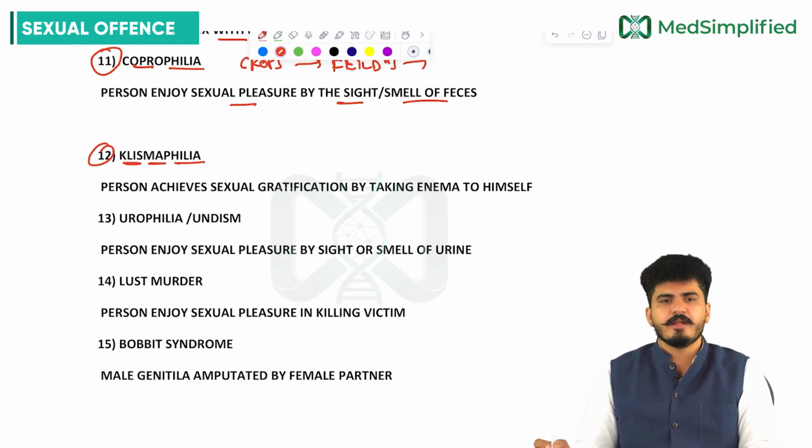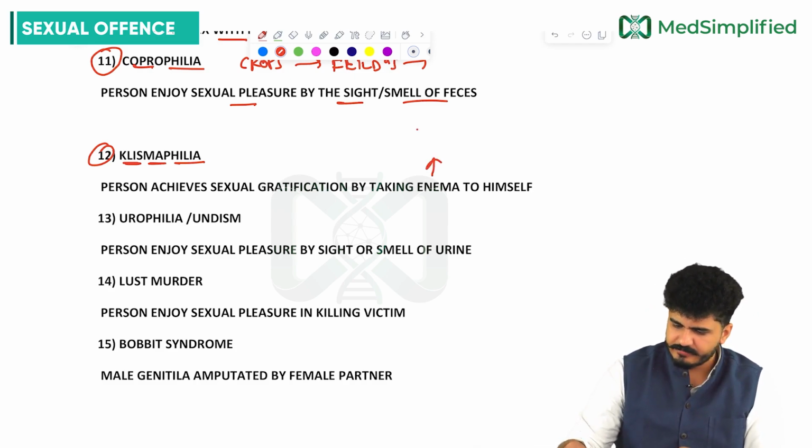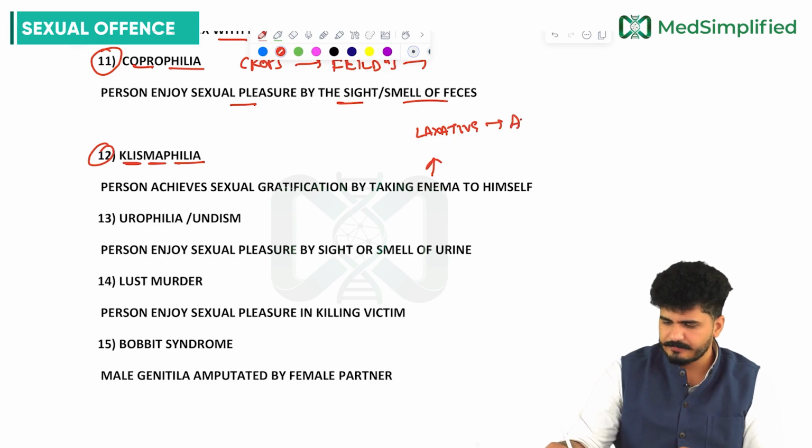Now coming to the 12th one, clismaphilia. The person achieves sexual gratification by taking enema to himself. You know enema, enema is a laxative, and it is given in the anal canal. Perrectal, you can say perrectal is a better word.